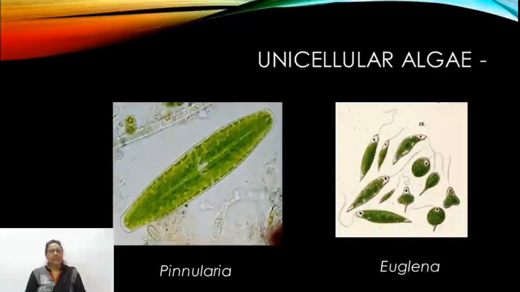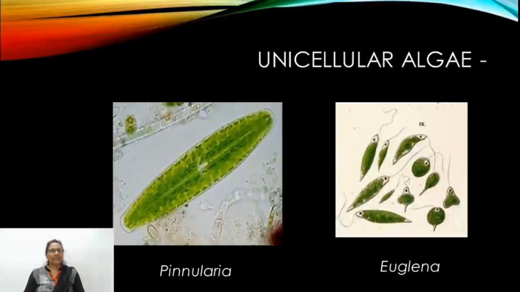Subdivision algae is a diversified subdivision which contains a variety of algal members. The algal members are unicellular or multicellular. When they are unicellular, the examples are Pinnularia and Euglena. In them, it may be unicellular, without flagella or with flagella.